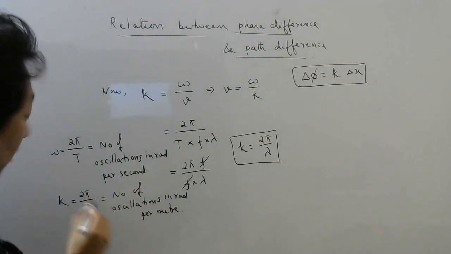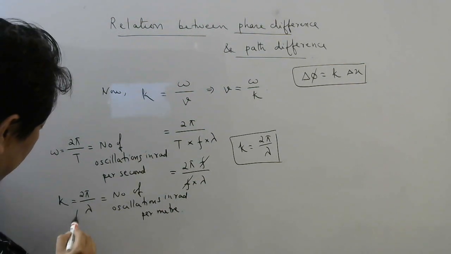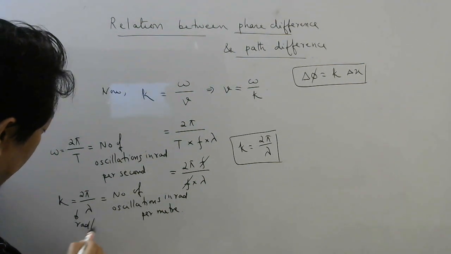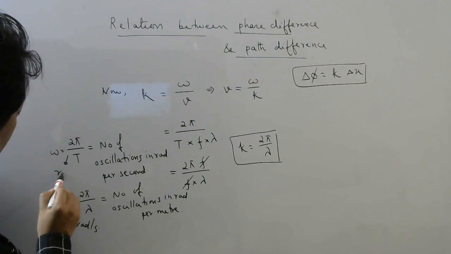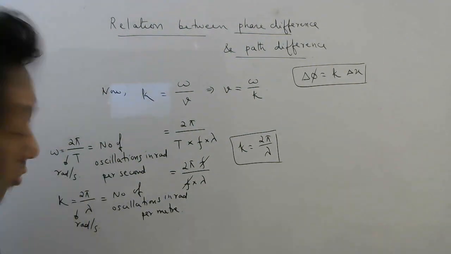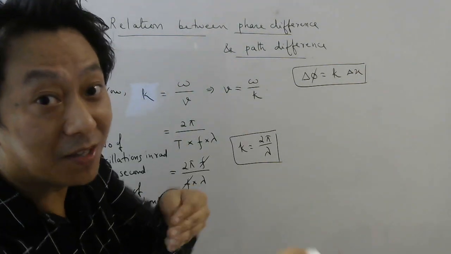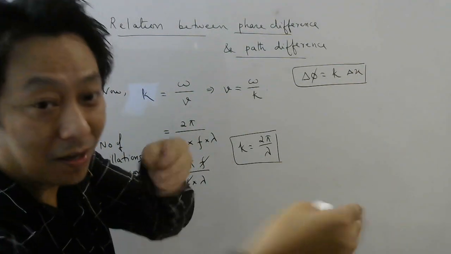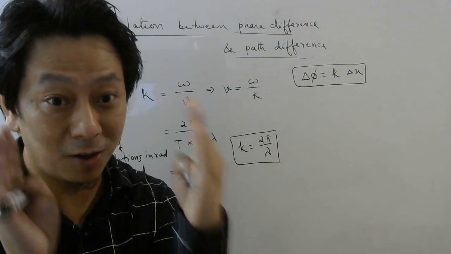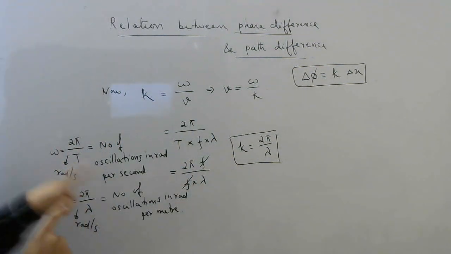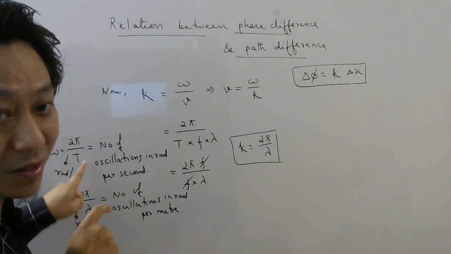This will have units of radian per meter, right? This will have units of radian per meter. This will have units of radian per second. So since this gives you number of oscillations or number of waves per meter, in 1 meter of space, not in 1 second of time. Okay, don't confuse this and this.